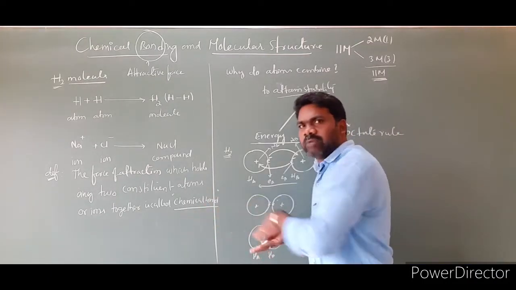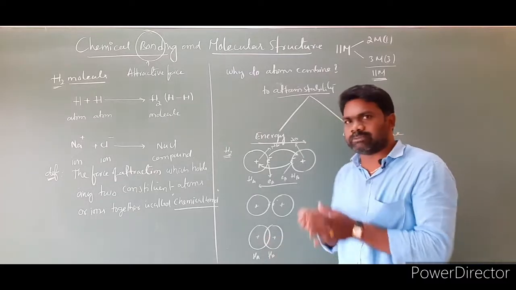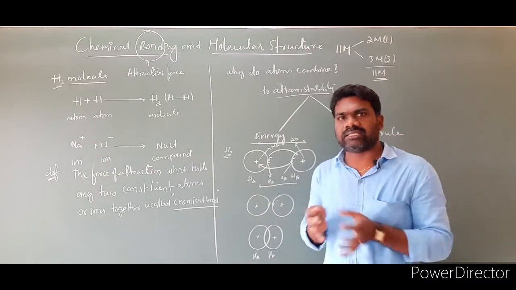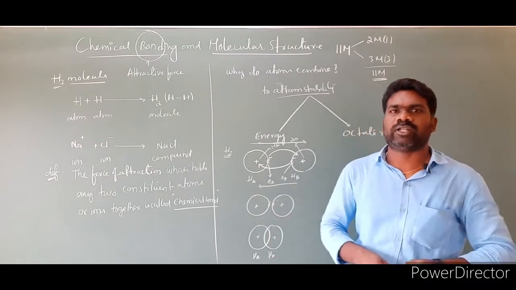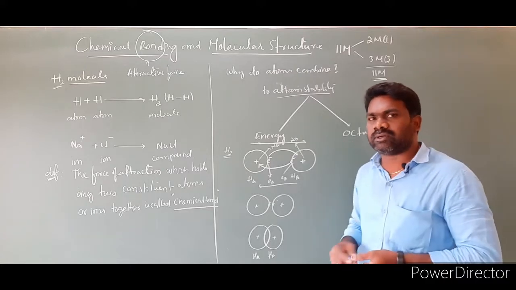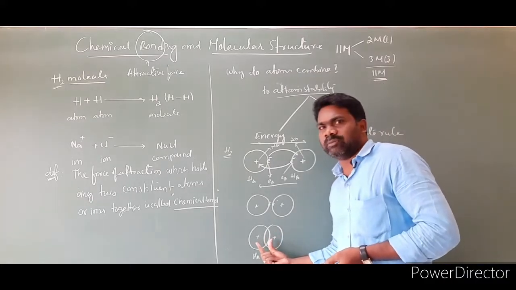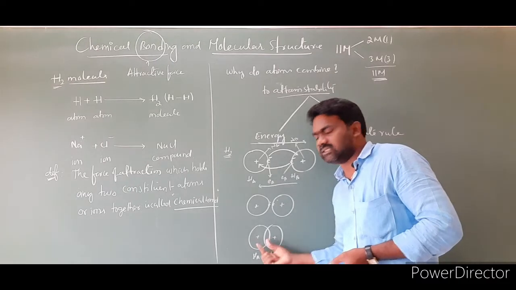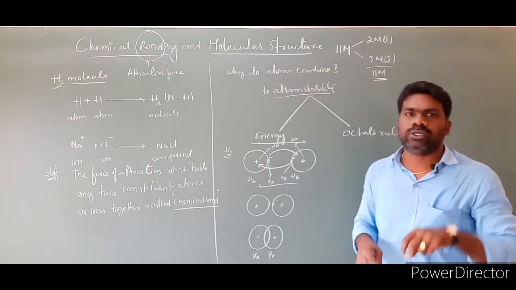If the hydrogen atoms come very close to each other, these two positive charges again repel each other. As a result, the hydrogen atoms will go far away from each other. At a particular internuclear distance, maximum forces will operate. As a result, the two hydrogen atoms hold each other.